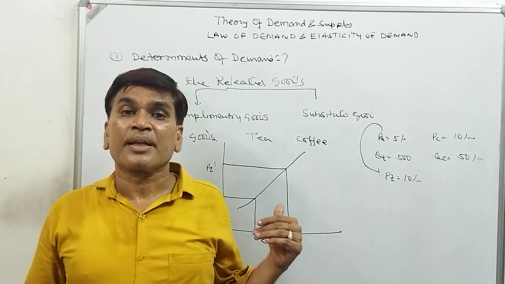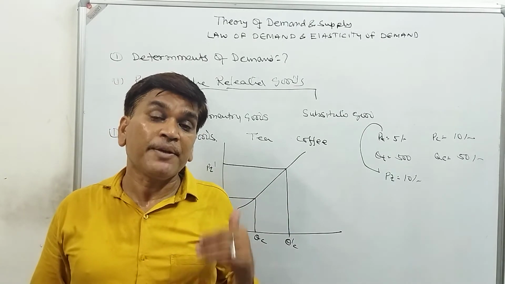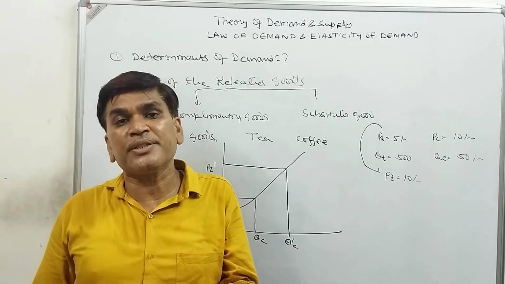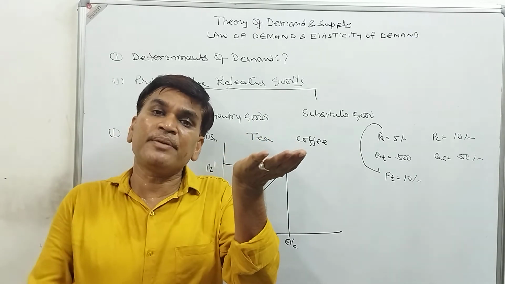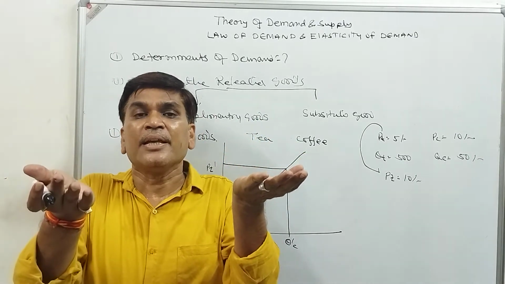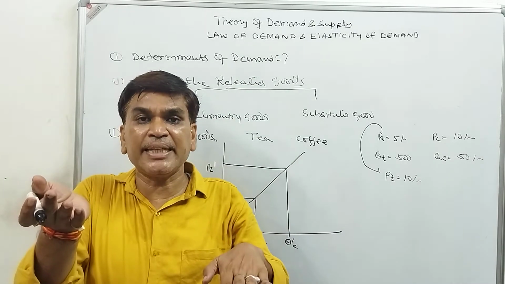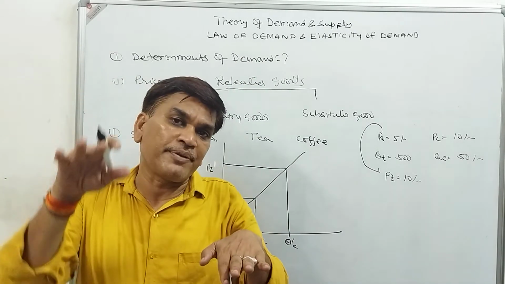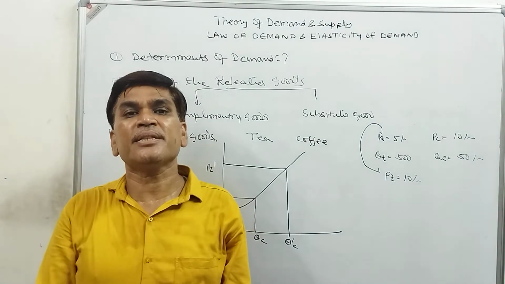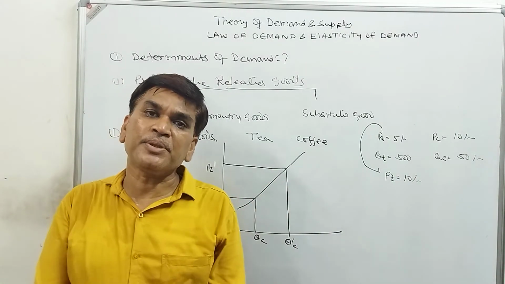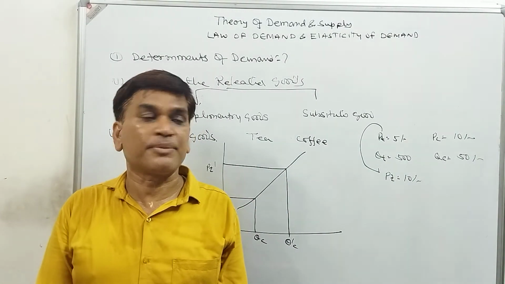It means the price of tea affects the demand for coffee. If the price of tea is high, then the demand for coffee will be high. If the price of tea is less, everyone will drink tea, so the demand for coffee will be less. It means the price of the substitute also affects the demand for the commodity.